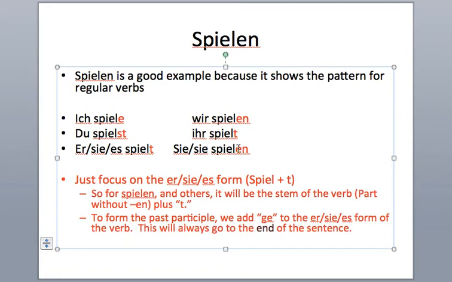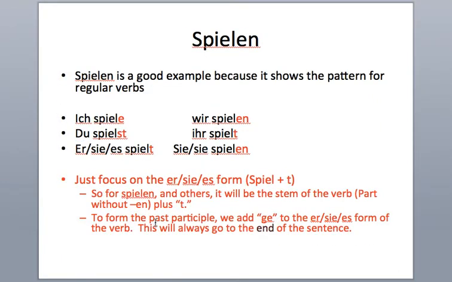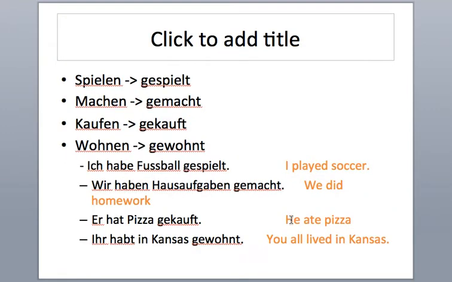Other regular verbs, for example, machen is regular, follow this pattern where we take the stem part of the verb. The stem for spielen is spiel, so the part without the en, and we add a t. So for the past participle, making the past tense, you focus on the stem part. For spielen, it's spiel plus t, and then you add ge to it. So to form the past participle, we add ge to the er-sie-es form of the verb, and then this goes to the end of the sentence.